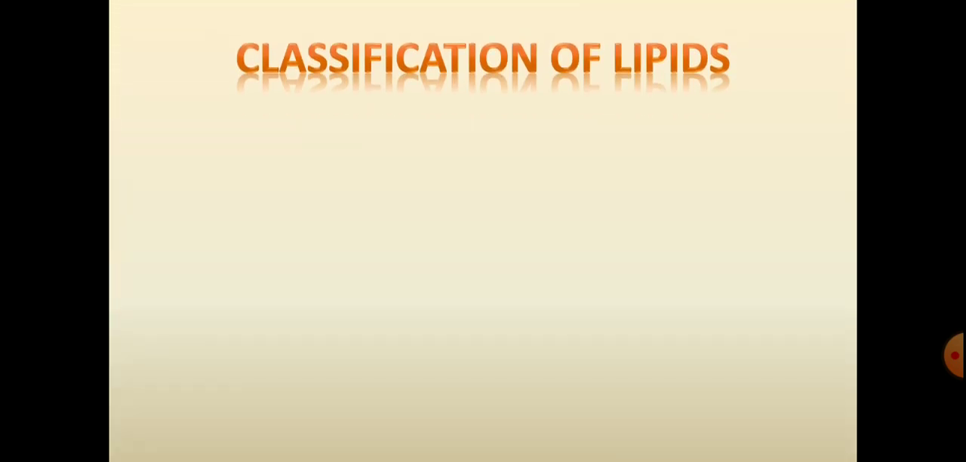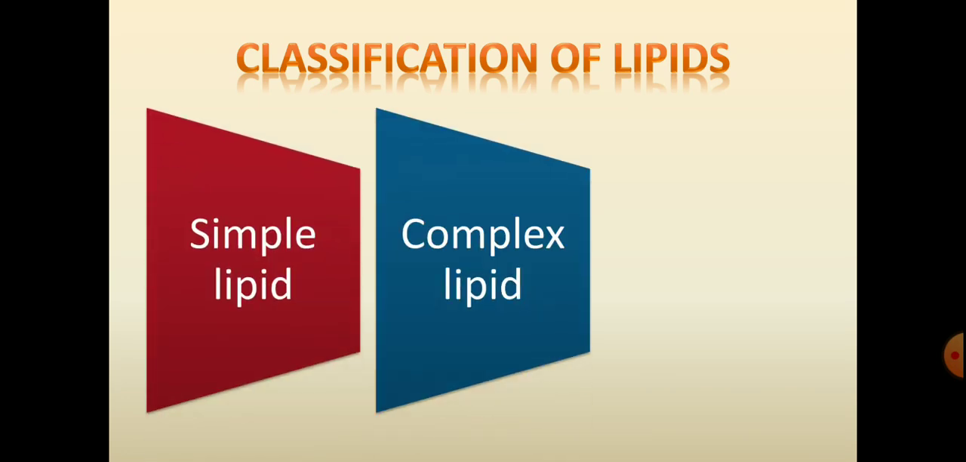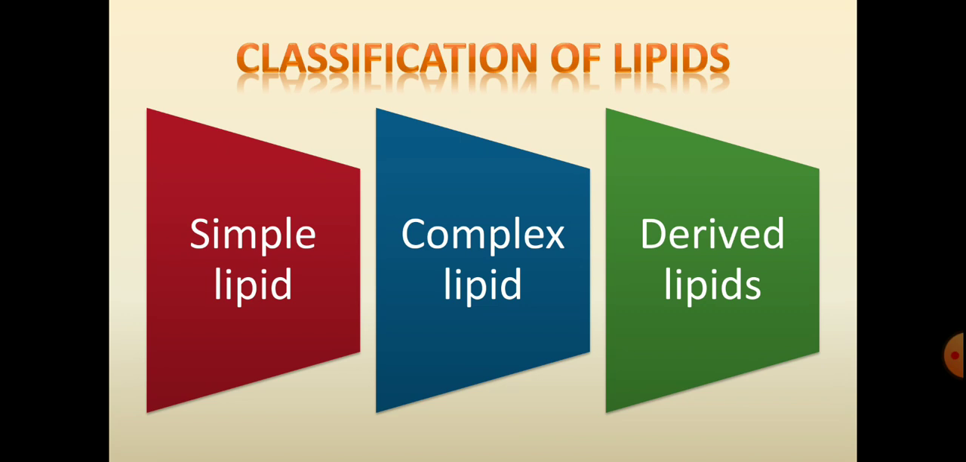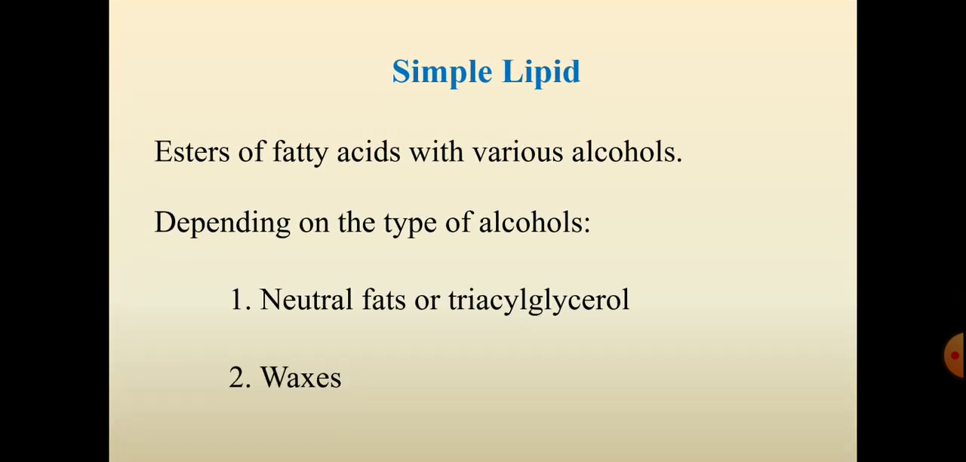Then, classification of lipids. Lipids are classified into three different types: simple lipids, complex lipids, and derived lipids. Simple lipid is the simplest form of the lipids, which consist of two things. They are esters of fatty acids with alcohol. So a simple lipid consists of fatty acid and alcohol.